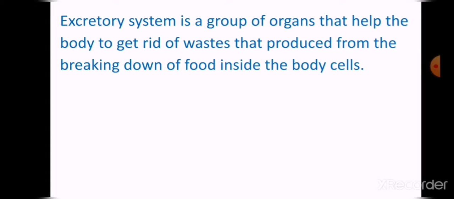These wastes come from what? They come after the digestion of the food inside your body cells. When we eat, the food becomes digested food, then the blood transports the digested food to all the body cells.